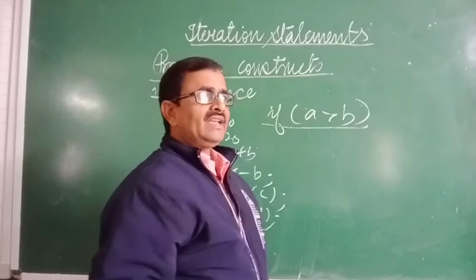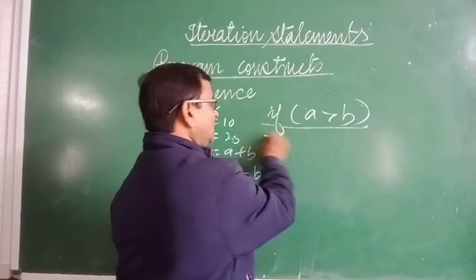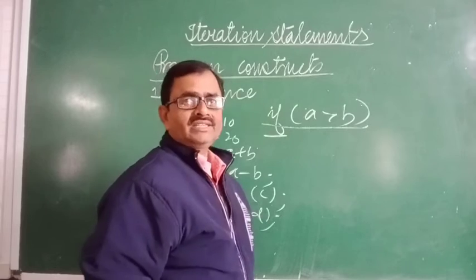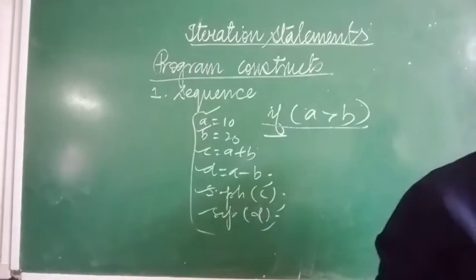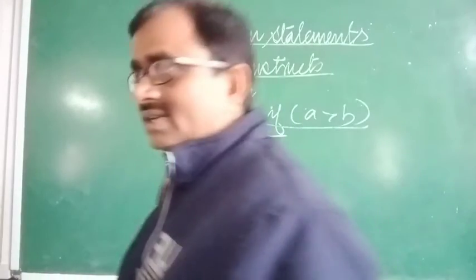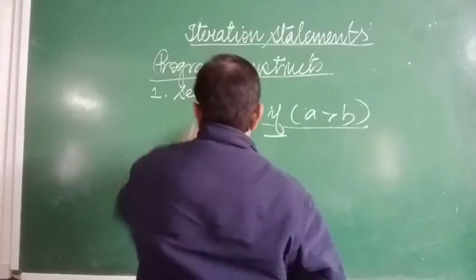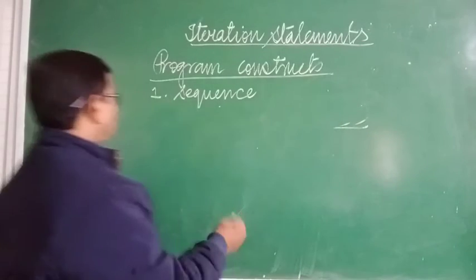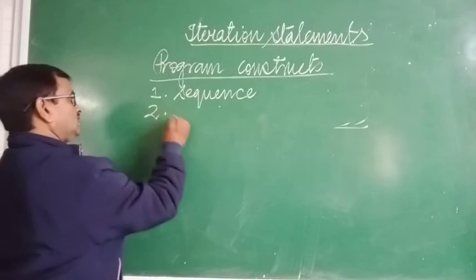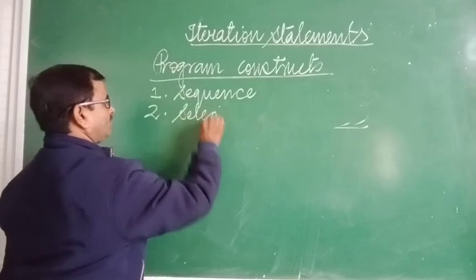If the value of A is greater than B, then only the next line will be executed, otherwise that will be skipped or jumped. So this type of programming is known as the selection type of programming. So first one is sequence, and the second one is selection.